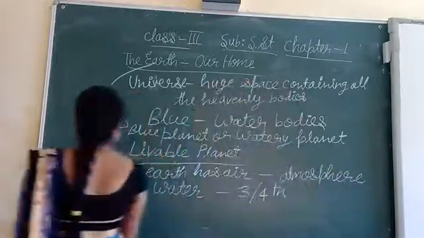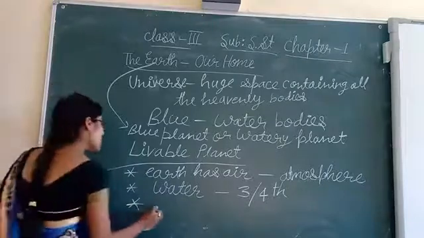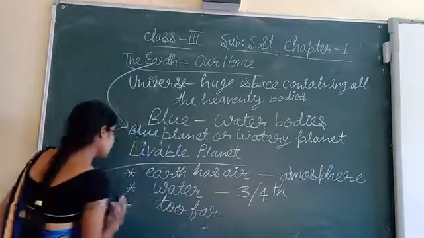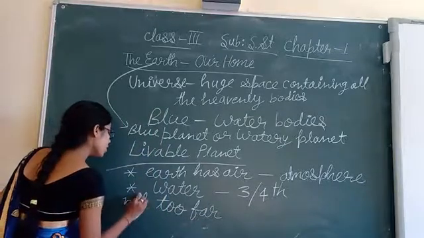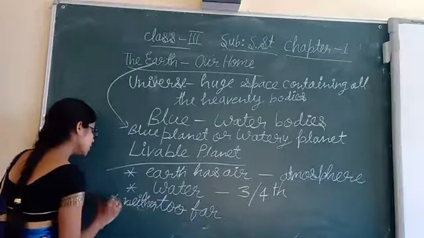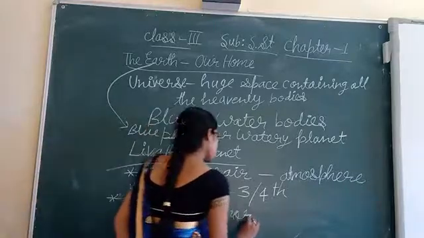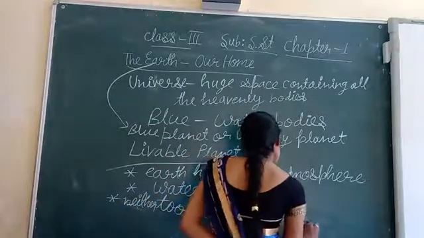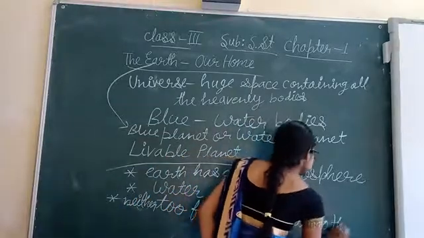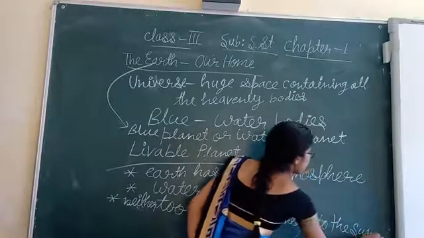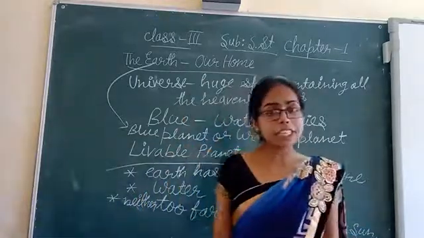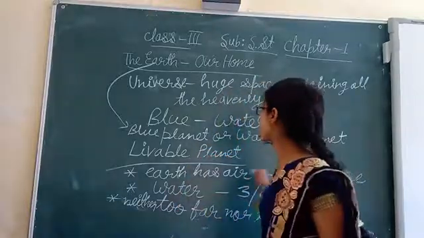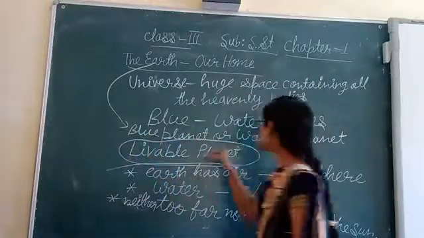And another condition is that this Earth is neither too far nor too near to the sun. It has the right amount of heat reaching this planet, and so this Earth is known as the livable planet.